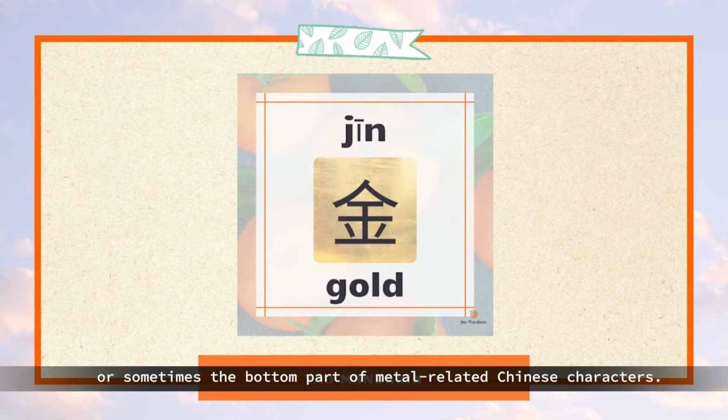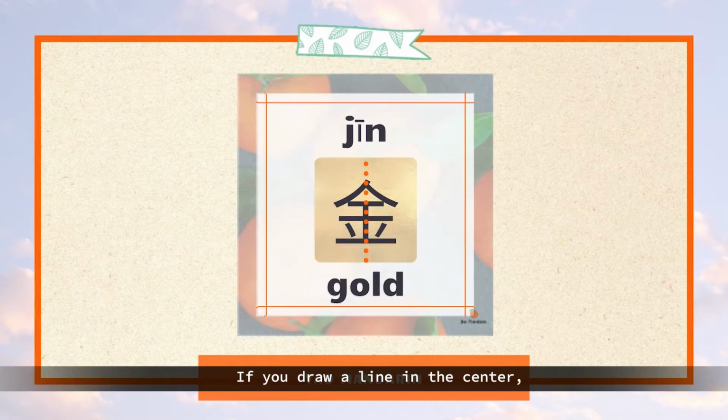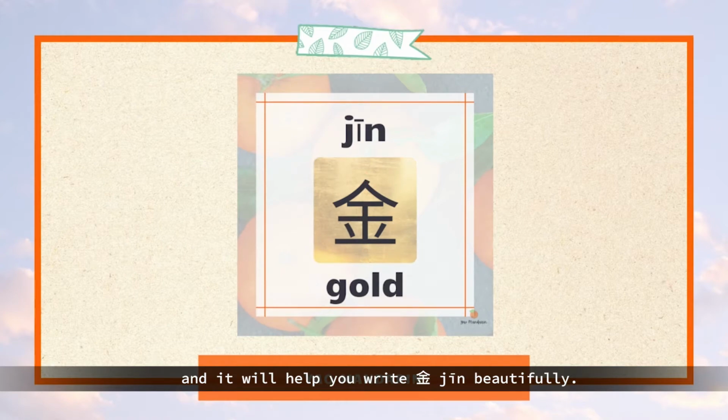metal-related Chinese characters. 金 is another example of balance in traditional Chinese characters. If you draw a line in the center, you'll find the left and the right parts are the same. So when you write it, imagine there's a line in the center, and it will help you write 金 beautifully.